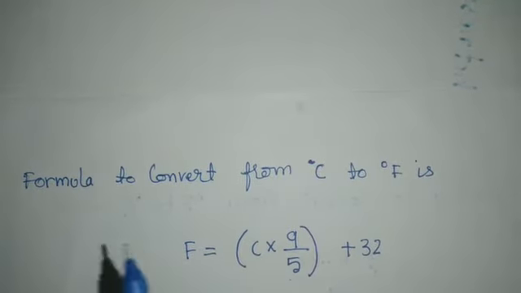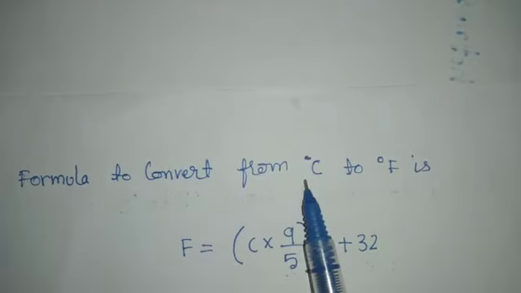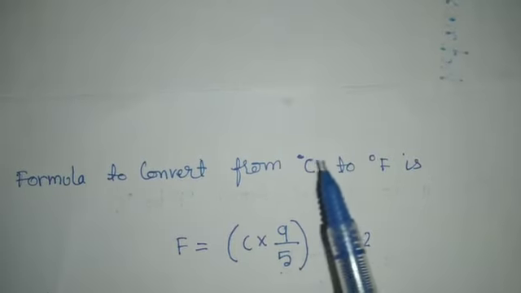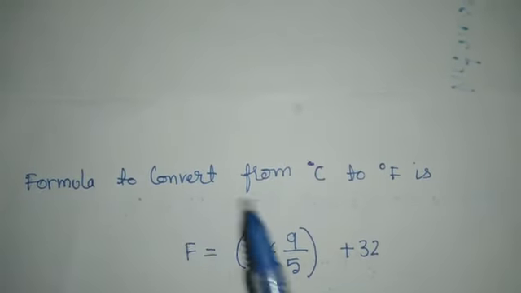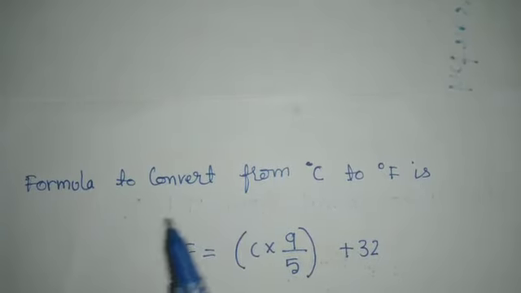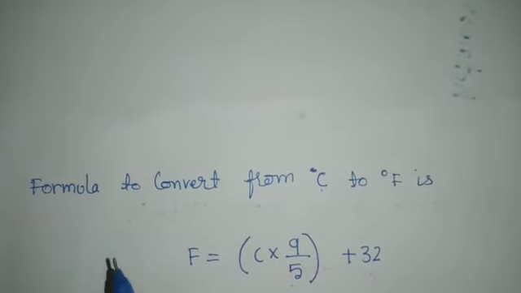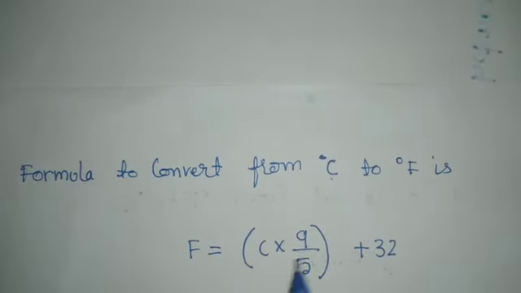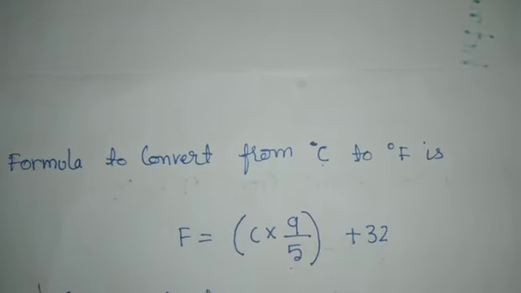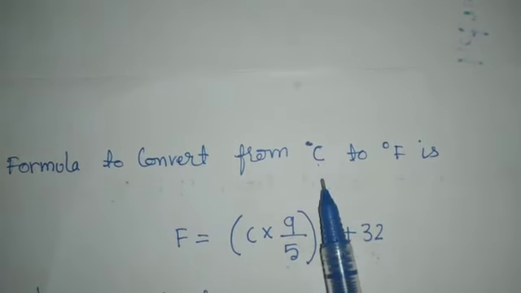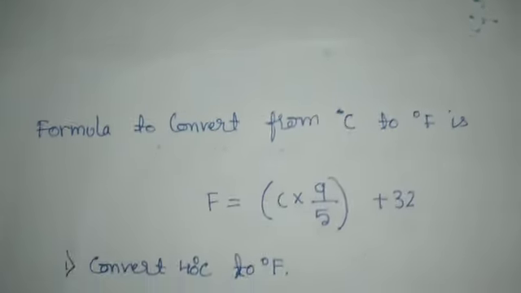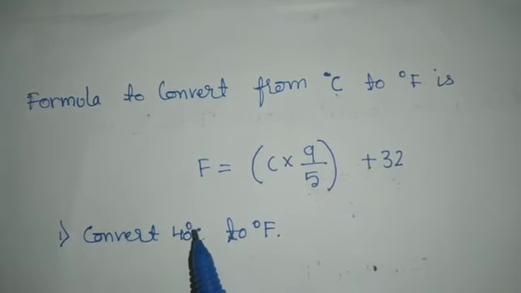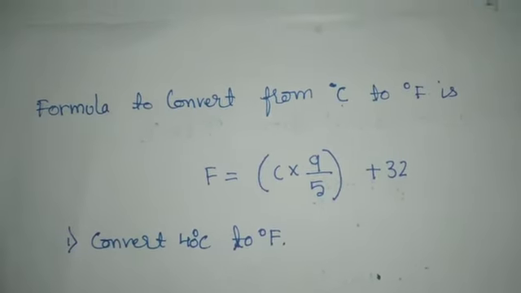Students, now we'll learn how to convert from degree Celsius to Fahrenheit. Previously we discussed how to convert Fahrenheit to Celsius. The formula is F is equal to C into 9 by 5 plus 32. This is the formula to convert degree Celsius to degree Fahrenheit. So the question is: convert 40 degree Celsius to degree Fahrenheit.